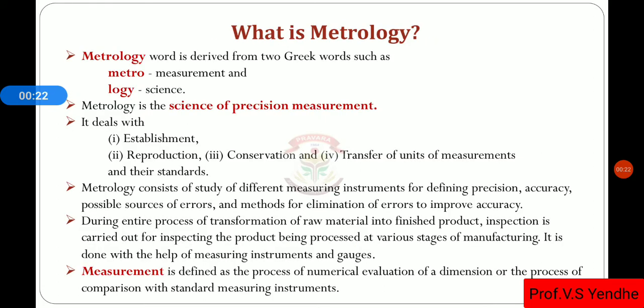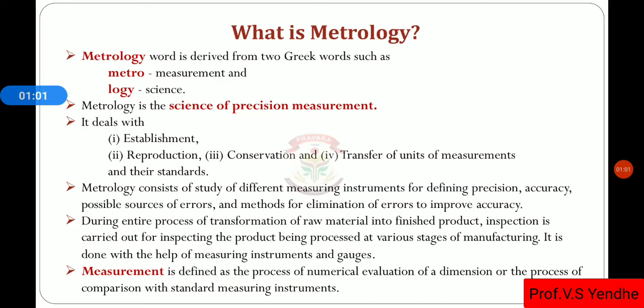So, the first point is, what is metrology? As we know, this word is derived from the Greek words metro and logy. Metro means measurement, logy means science or logic. Metrology is the science of precision measurement. How can we define metrology? It is the science of precision measurement. It also deals with the establishment, reproduction, conservation, and transfer of units of measurement and their standards.